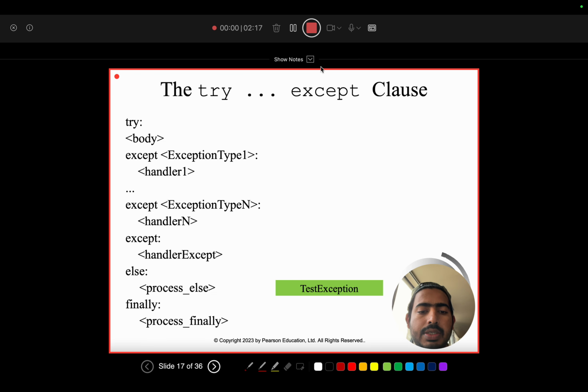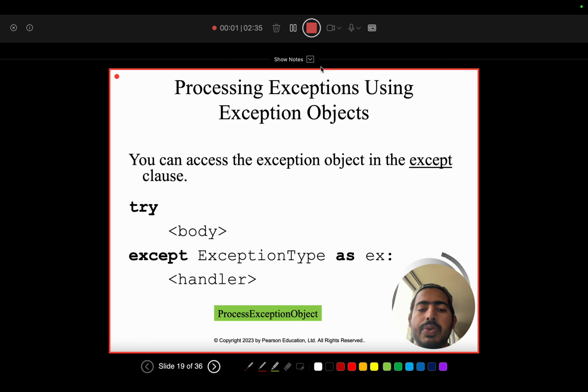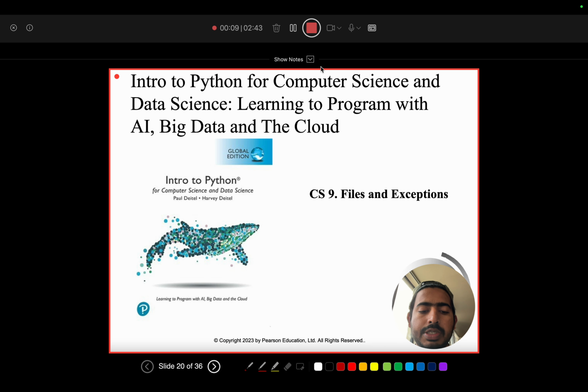So from slide 17 to 21, I learned about exception handling. The try block contains the code that may cause an error. The except block handles the error, and the finally block always runs. I also learned that we can raise exceptions and process the exception object.